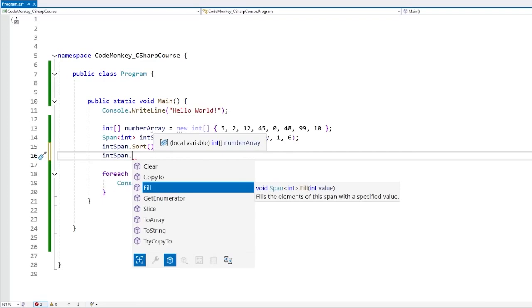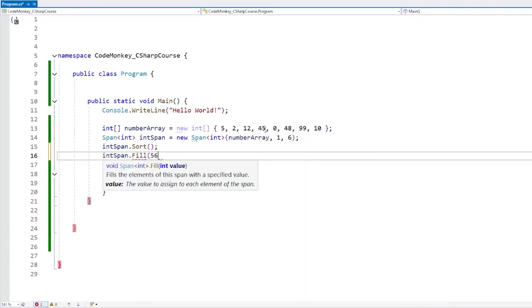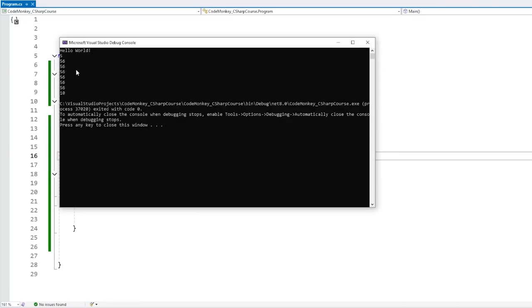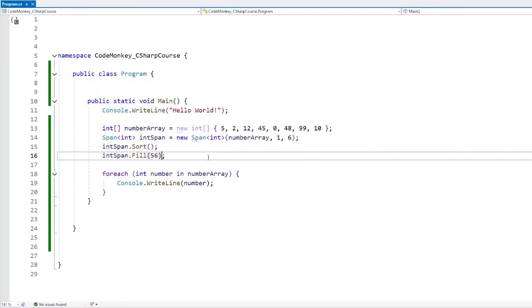Remember how the span itself isn't actually holding any data, it's really just a pointer to the original data in memory. So in this case, we made a span that takes all the elements in the middle. Now if we call Fill, and we fill it with some kind of value, let's see. And there it is, just like that. So the original array still has the first and last one unchanged, but the ones we selected, those have been filled with one number. So span is really great for manipulating slices of arrays, again, without any memory cost.